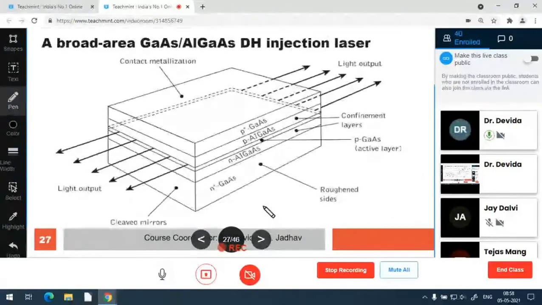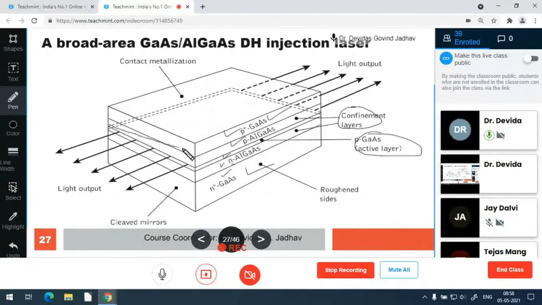So these are the 5 different layers. This one is the very thin active layer. Around the active layer there are 2 confinement layers, and around the confinement layers are the conductive layers, N plus and P plus. If the active layer is considered width-wise, it will have a very large divergence angle. Whereas height-wise, the active region is very thin, which is why the angle of divergence is very, very small. But while one side has a very small angle of divergence, the other side is totally 180-degree Lambertian, so that will not give the pencil-like beam.